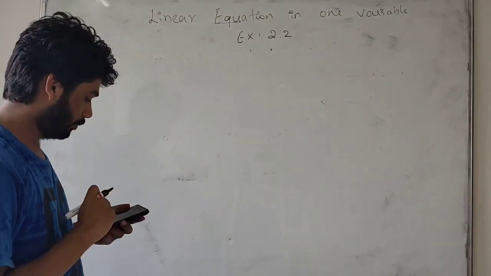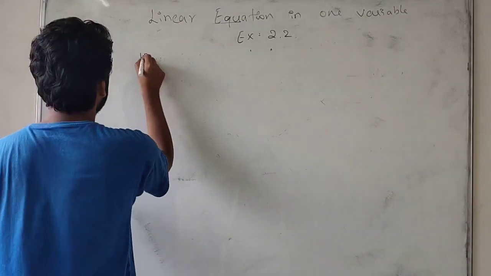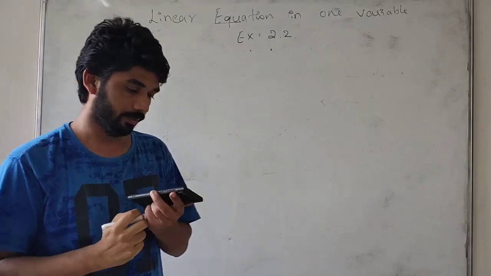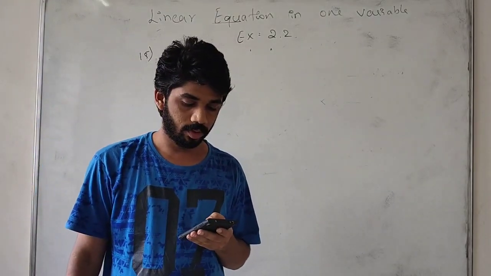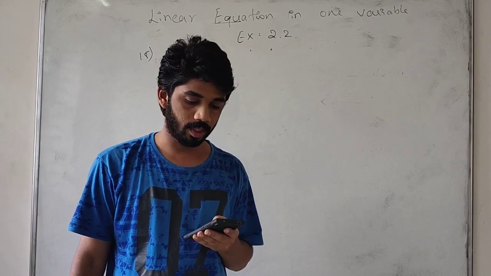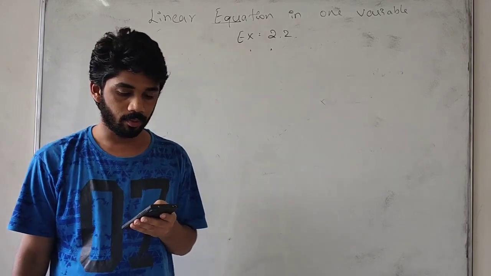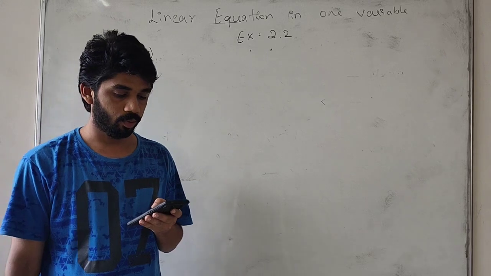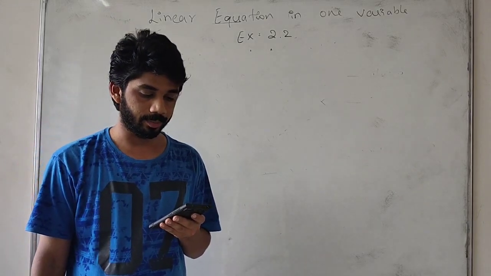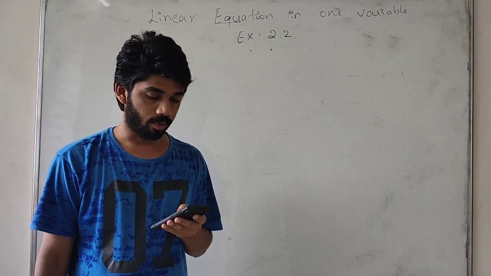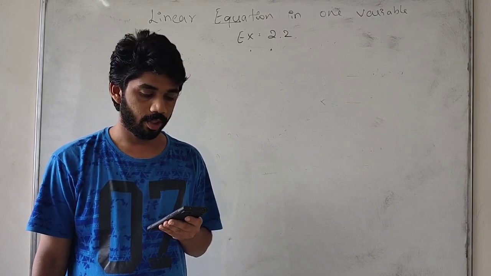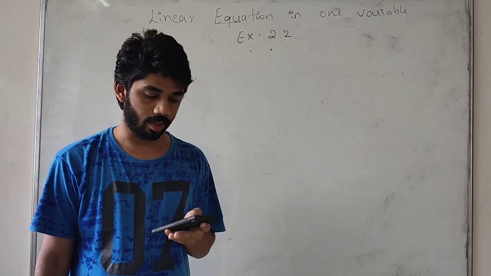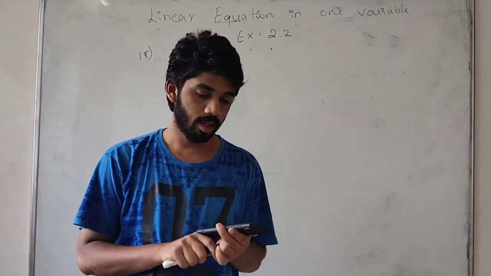So the 15th problem. The question is: I have a total of 300 rupees in coins. The denominations are 1, 2 and 5. The number of 2 rupee coins is 3 times the number of 5 rupee coins. The total number of coins is 160. How many coins of each denomination do I have?